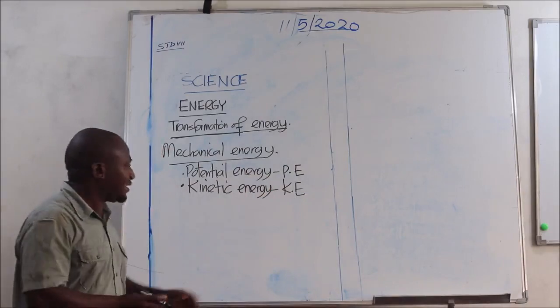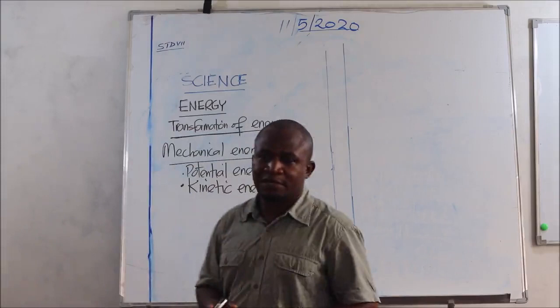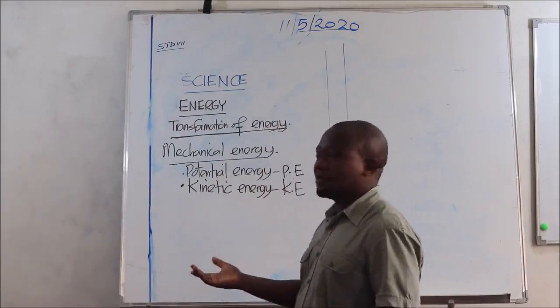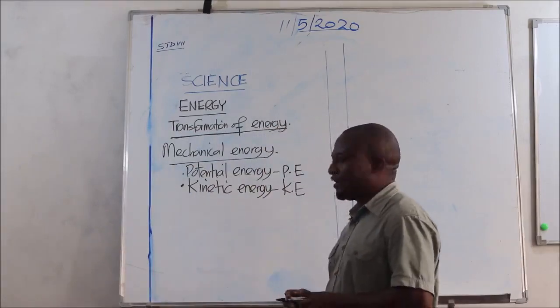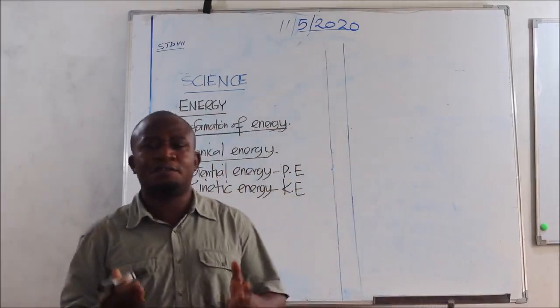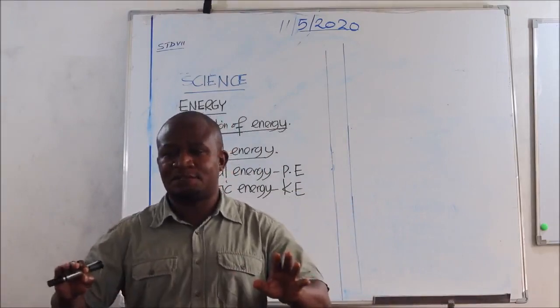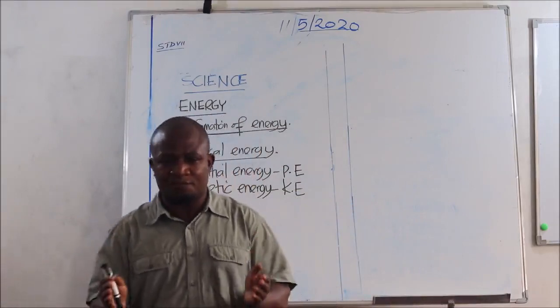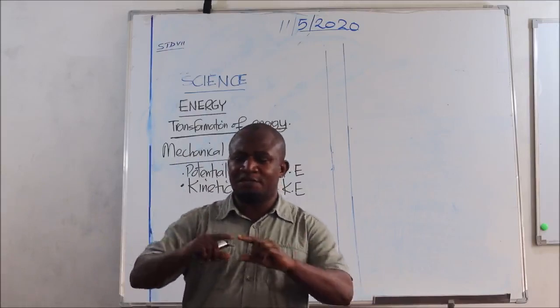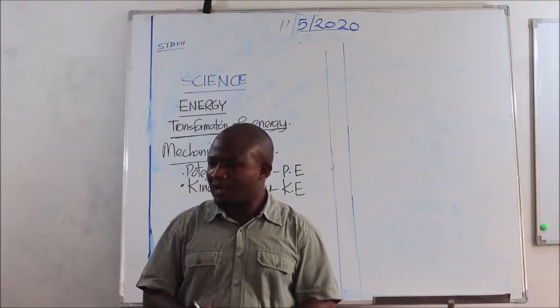After having looked at these two types of energy, let us go to their meanings and definitions. Starting with potential energy, basically, is the form of energy that a body has when it is at rest. If a body doesn't move, then this body is said to have potential energy. I'll give you examples.